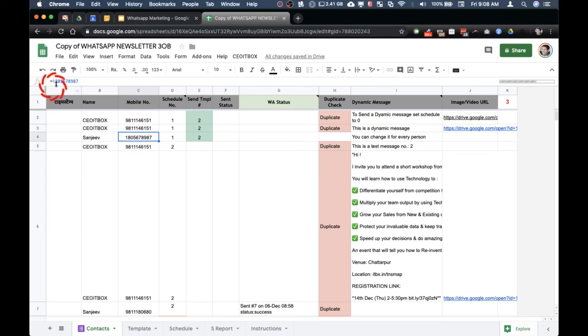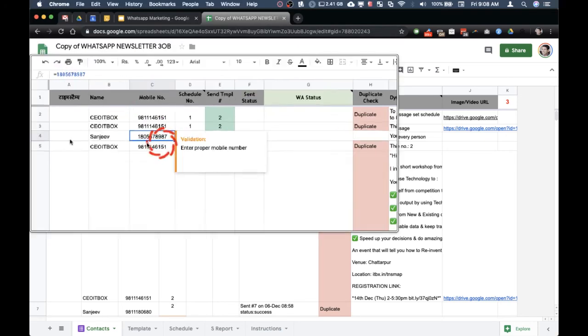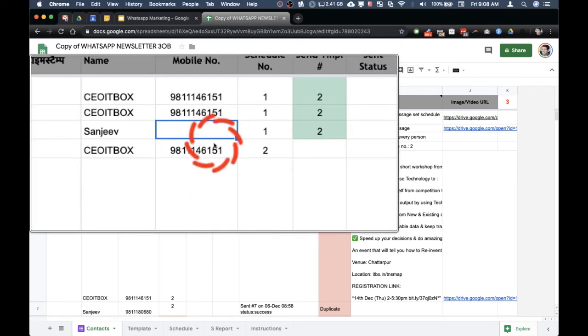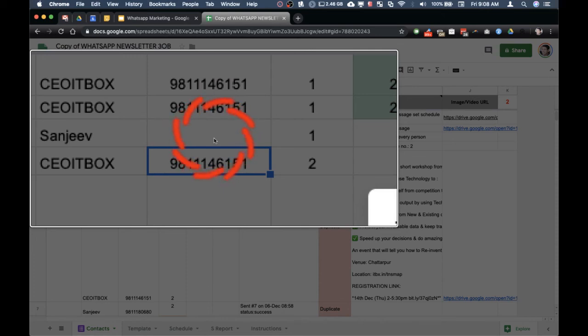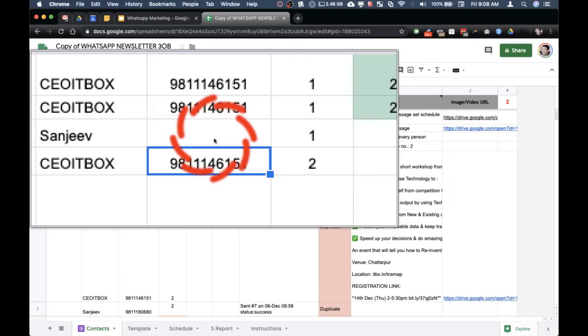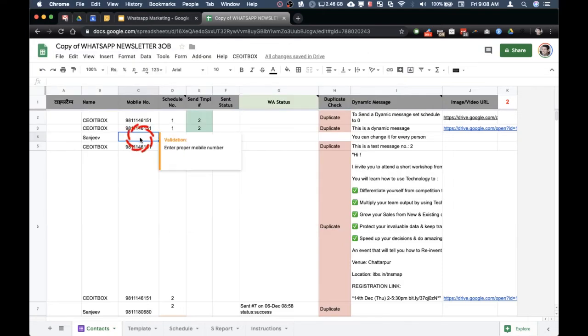It doesn't take plus. So what I find better is to put a single inverted comma and then put +1 and then the number, like this. So this is how you need to enter it.